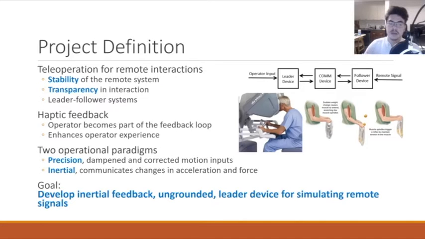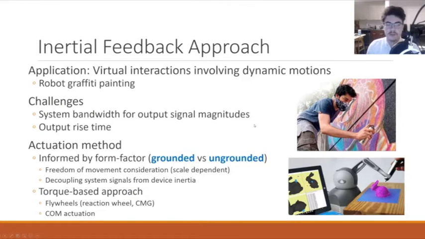The goal is to develop an inertial feedback ungrounded leader device for remote signals. For the inertial feedback approach, the main challenges are the bandwidth for signal magnitudes. Higher magnitudes require larger and larger actuators, and then there is the output rise time. The intended application being for robot graffiti painting, which has a lot of dynamic motions and requires more freedom of movement, we're going to be going with an ungrounded approach. And this does introduce a challenge with decoupling system signals from the inertia of the actual control device.